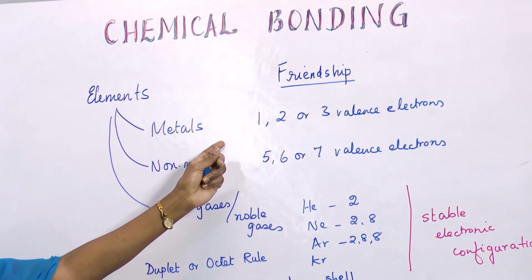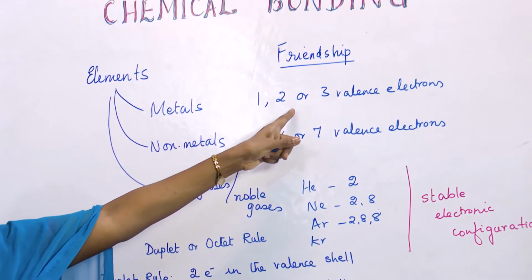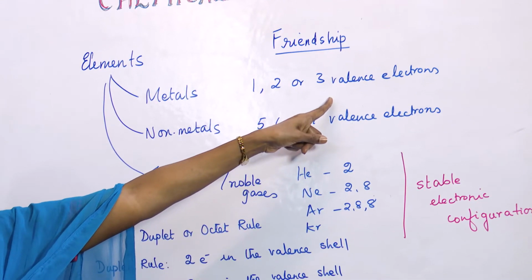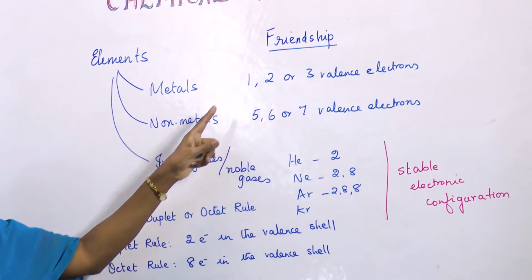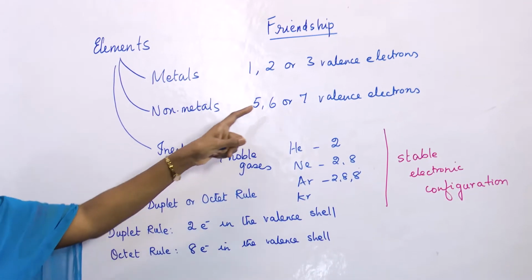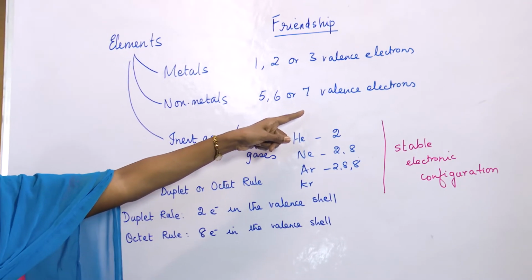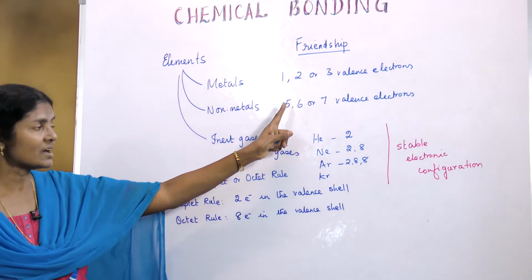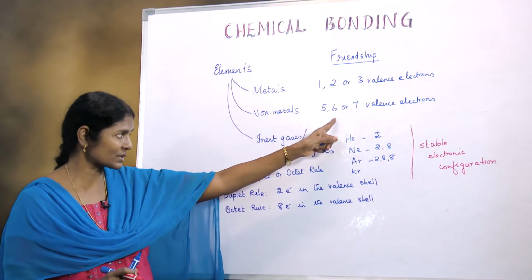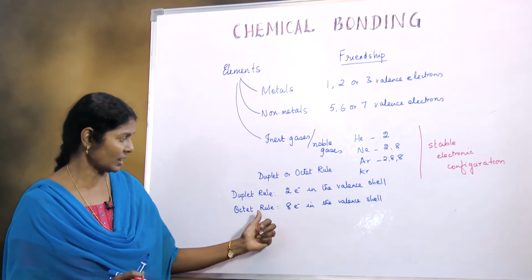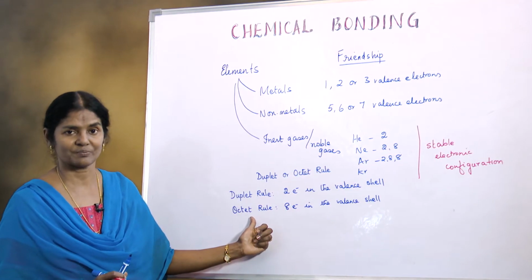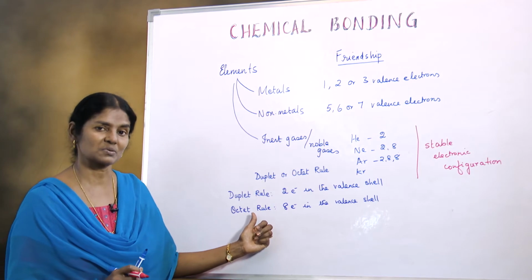If they are metals, they have to lose electrons because they have only 1, 2 or 3. So they would lose electrons. If they are non-metals, they would gain electrons, 3, 2 or 1, thereby becoming stable and obeying the octet rule. This is how bonding goes about.